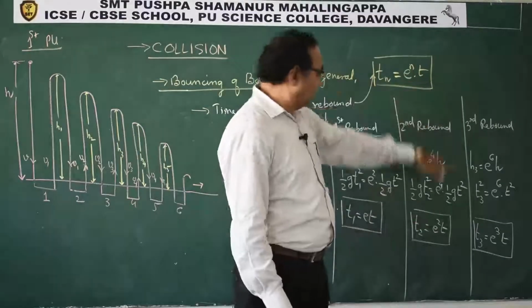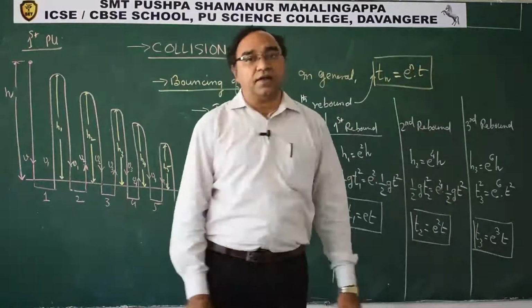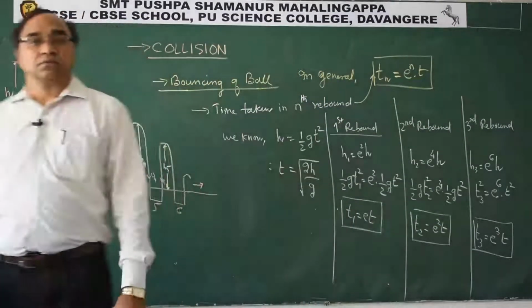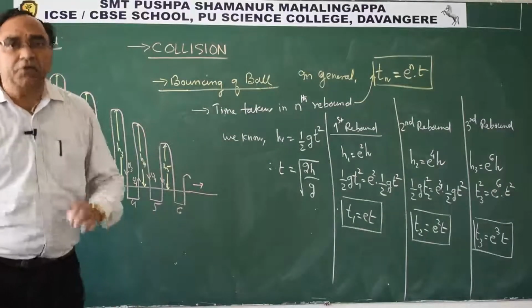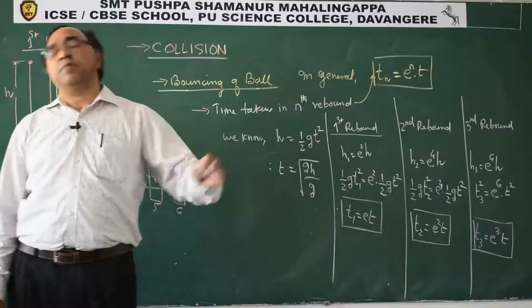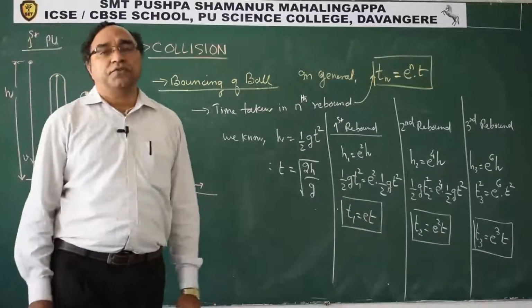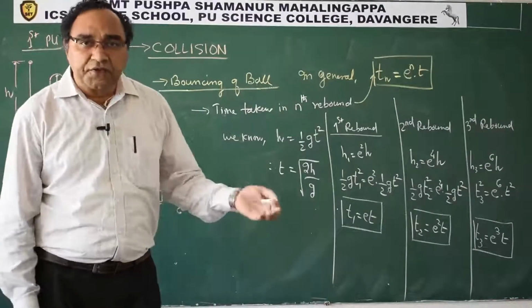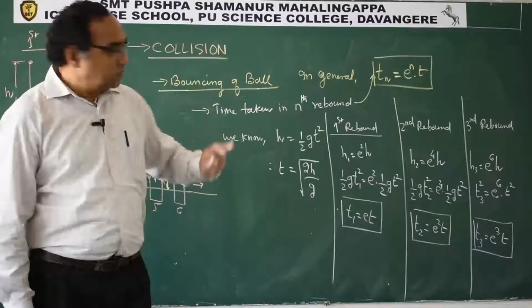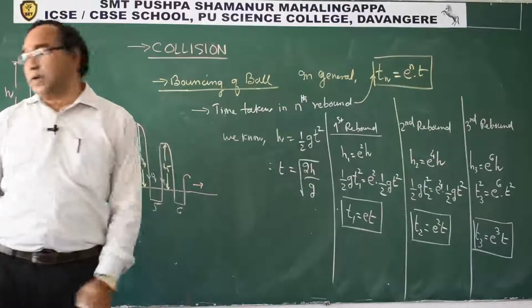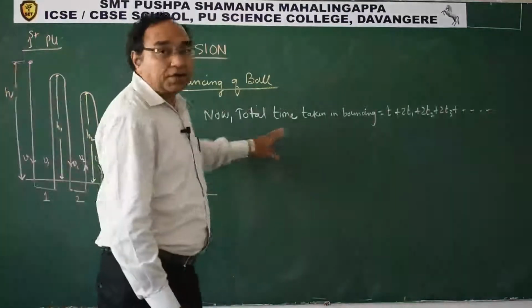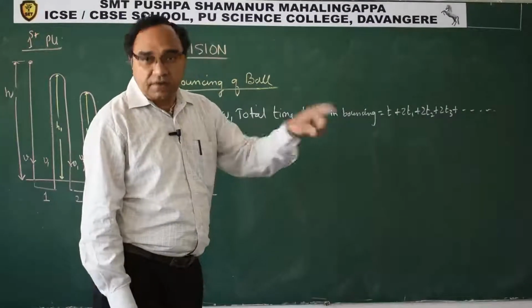Second, e square t, e cube t. See, this is exactly how we can find out the time taken in a particular rebound. Numericals will be framed on this. They'll ask you how much is the height in 6th rebound, then time in 7th rebound. So we can directly use these equations. Time taken in a given rebound, right?